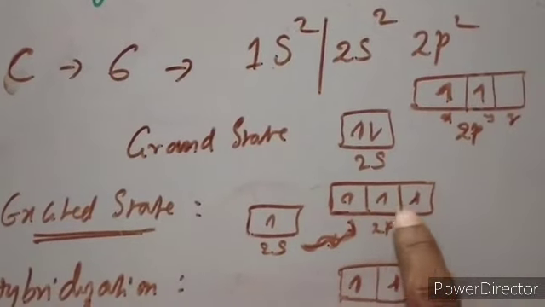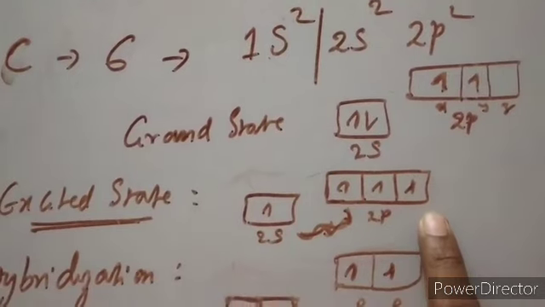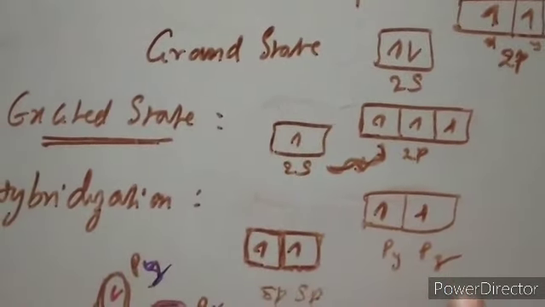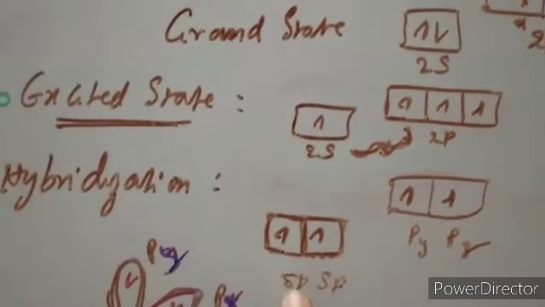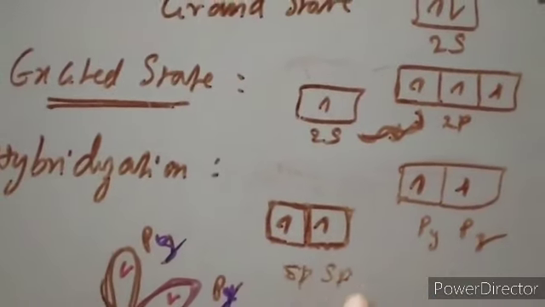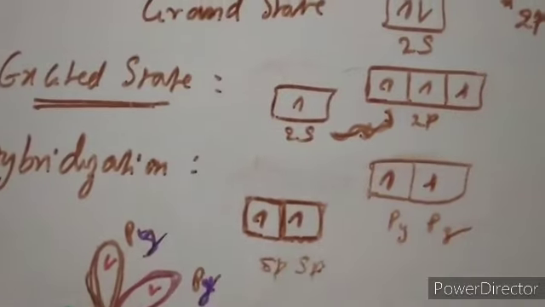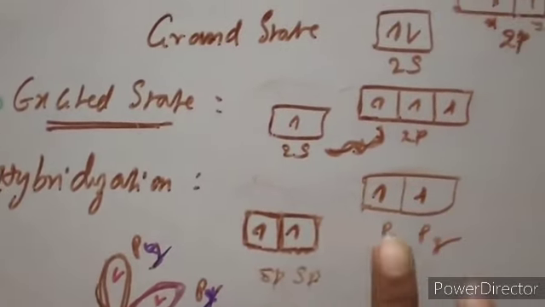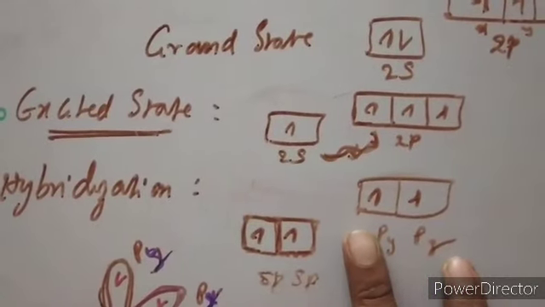These two p orbitals have not participated in the hybridization, means in intermixing. So they are called the unhybridized p orbitals. They have more energy when compared to the degenerate sp hybrid orbitals. Now there are 4 electrons: 2 are in sp hybrid orbitals and 2 are in the unhybridized p orbitals.